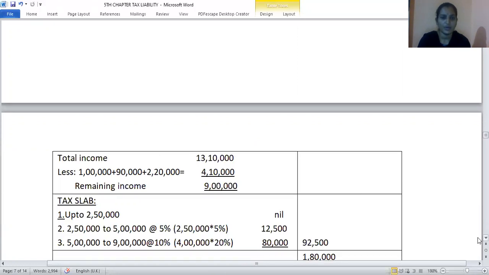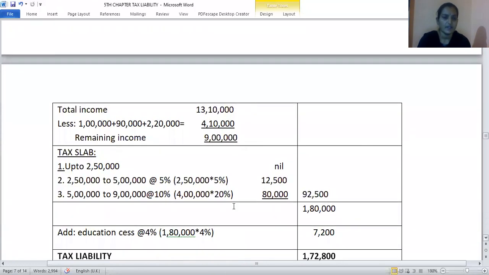Tax slab up to 2.5 lakhs is exempted. From 2.5 lakhs to 5 lakhs, it is 5%. So 2,50,000 into 5%, 12,500. And from 5 lakhs up to 9 lakhs, the remaining amount, the rate of tax is 20%.